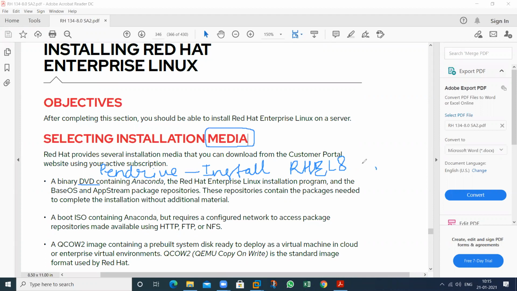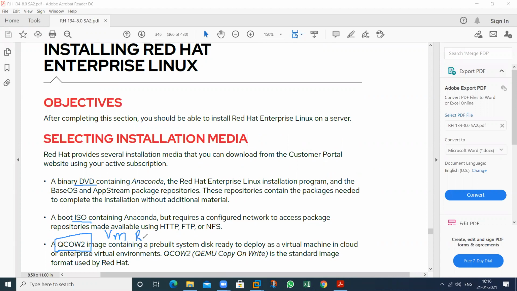For the installation, it can be RHEL 8, RHEL 7, RHEL 6, RHEL 5. We require media. If we have the media, then we can install the OS. It can be your DVD, your pen drive, your ISO image, or your kickstart image.